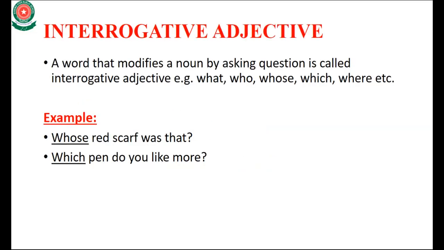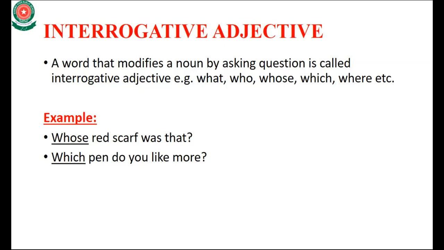Okay, class. Next is the easiest kind of adjective, the interrogative adjective.